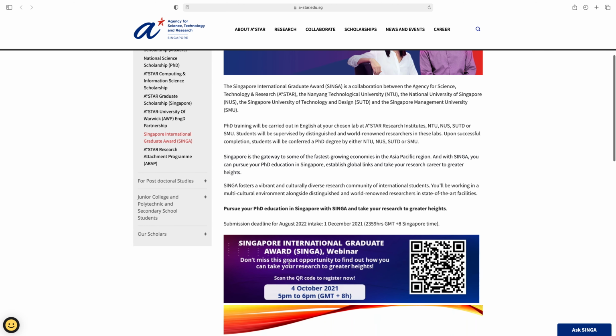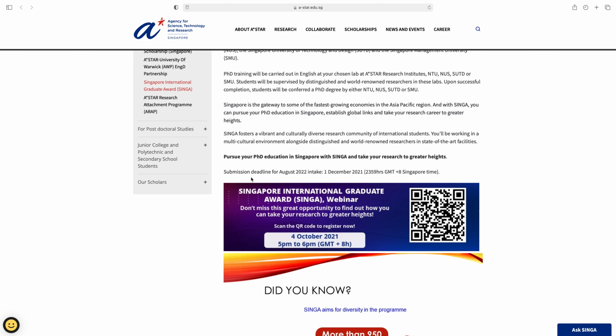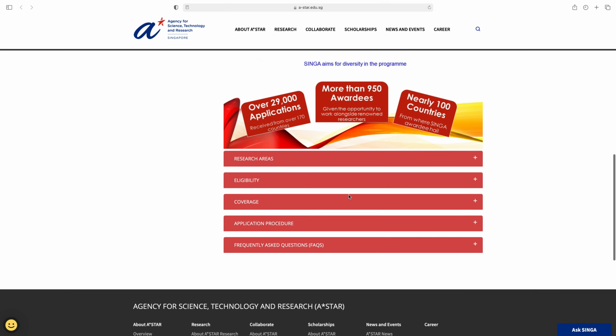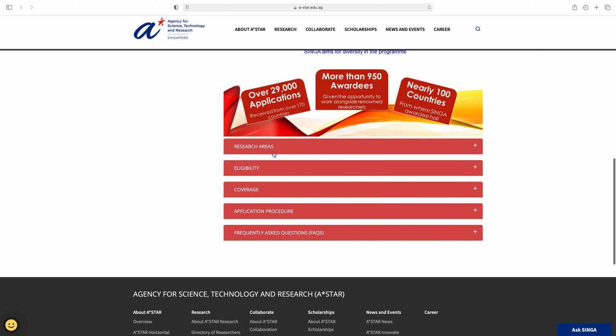If you scroll down, here you can see the deadline. Submission deadline for August 2022 intake is 1st December 2021 according to Singapore time. Scroll down and here you can see, first is research areas, second is eligibility, third is coverage, then application procedure and frequently asked questions. So first is research area.